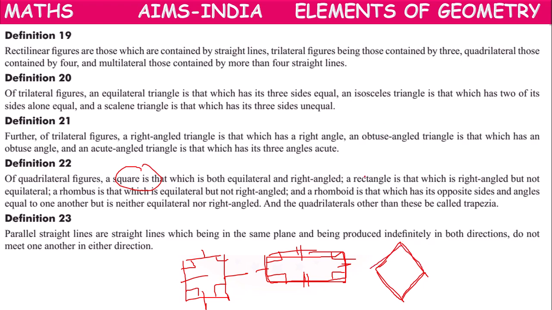Rhombus, which is equilateral. All sides are equal, but all angles are not right angle. And he called rhomboid. Rhomboid means we can take it as parallelogram. Opposite sides are equal. Opposite angles are equal.